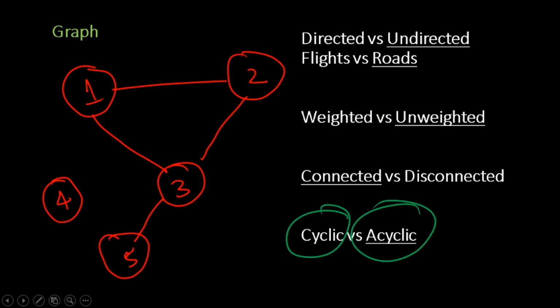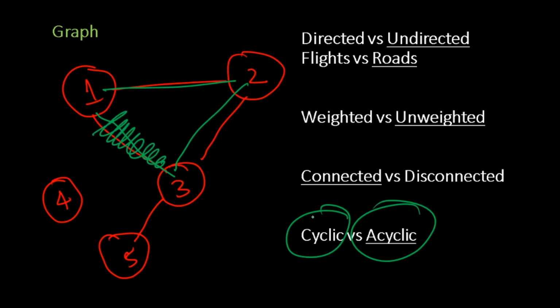Cyclic versus acyclic. A cyclic graph is a graph where there is a cycle. For example, 1 to 2, 2 to 3 and 3 to 1. That's a cycle. Suppose there was no edge 1 to 3. Then it becomes acyclic. Why? 1 to 2, 2 to 3, 3 to 5. So that is the distinction. So we discuss these terms. They'll keep coming up in our discussions.